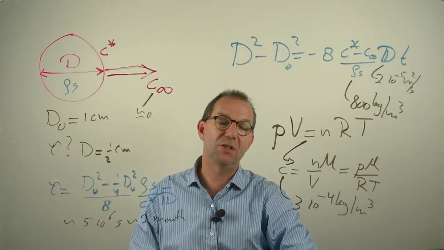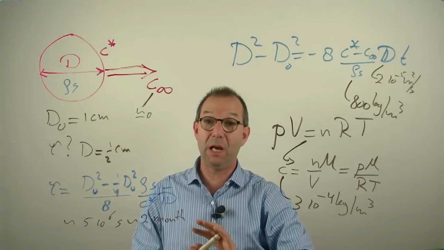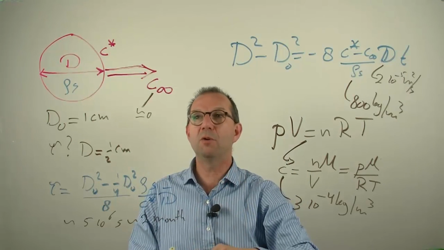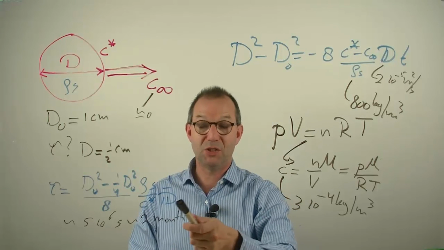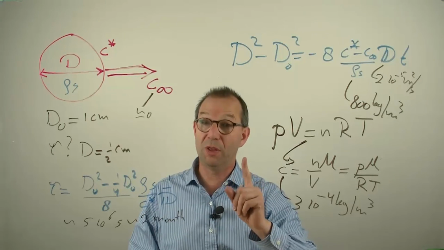Think, for instance, what happens to a cube of sugar if I put it in my cup of tea and I don't stir? Then you can repeat this analysis. Try and look up the c star of sugar in water and try and back out numbers and see whether you find reasonable times for dissolving sugar without stirring.